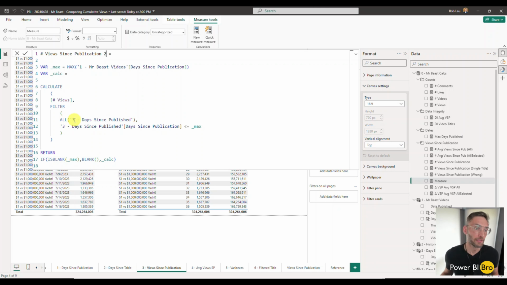So what we're saying is, key with this concept of ALL, we go to days published, and we're going to get everything, not filtered for just the day. If it's the 6th day, then we're not going to get just the 6th, but every single date that my video has. If it was available for 400 days, it would get all 400. But now we're saying, filter it so that the number of days since publication is less than or equal to this max. So if I'm the 6th, then it will add up 0 through 6, all those 6 days, and return the value. So if I hit enter here,